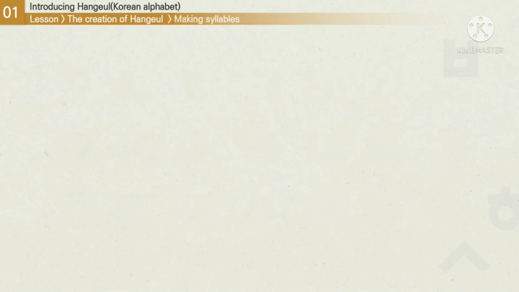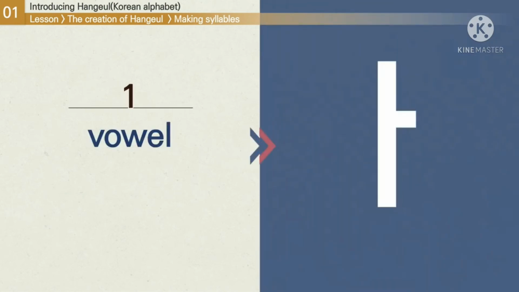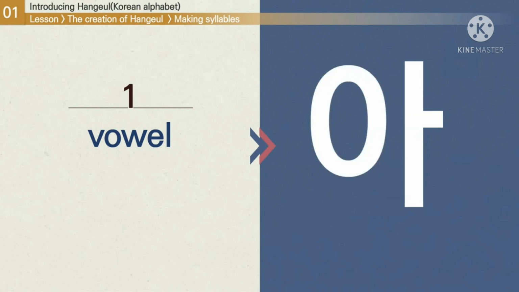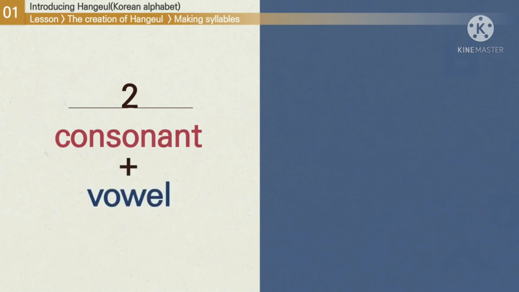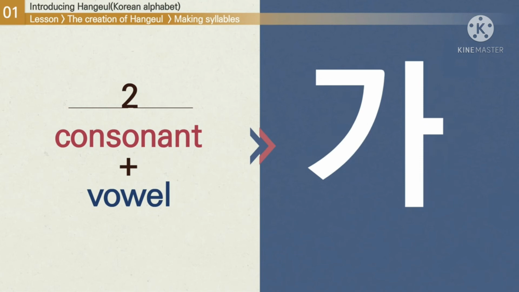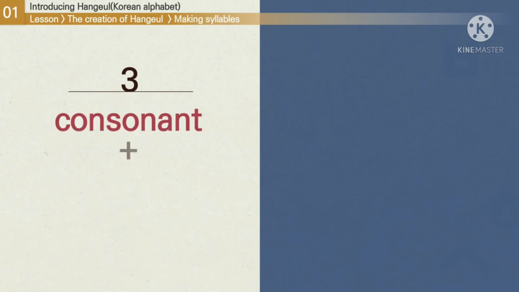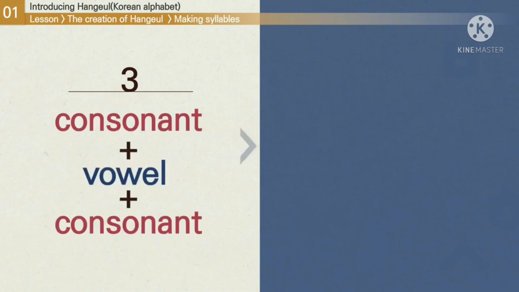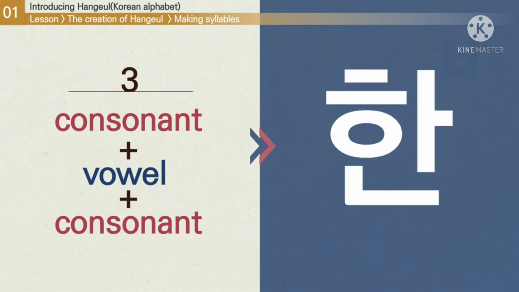There are 3 ways to make syllables using Hangul. First, you can make a syllable with just a vowel. In this case, since there is no consonant, we should put an iung in its place. Second, you can combine a phoneme and vowel. If you put kiok and a together, it makes ka. Third, you can combine a phoneme, vowel, and final consonant. Hyut, a, and nian can be combined to make han.